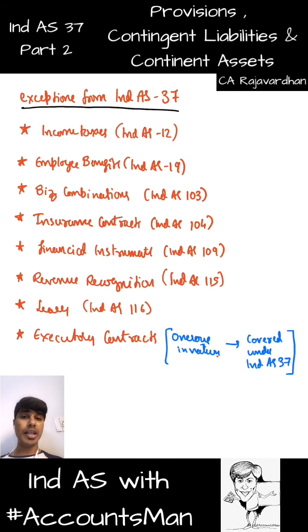So we have little more remaining in Ind AS 37, that is how to determine the amount of provision, what is the basis, and why do we basically create provision, and then what is the purpose of creating the provision, like how will it be treated, when will it be adjusted against the expense, can we restate the provision, can we increase it, can we decrease it, what are the disclosure requirements with regard to the provision. And there are a couple of special things that is supposed to be known with regard to Ind AS 37, that is how do we treat restructuring, if it is any there, or how do we basically treat the levies if there is any from the government, what is basically a levy. So those are certain parts which are yet to be discussed with regard to our Ind AS 37.